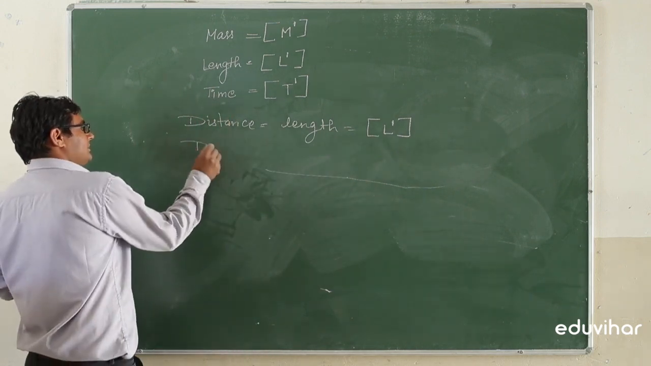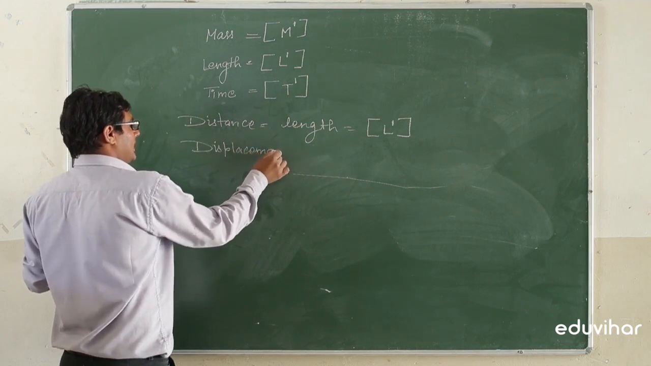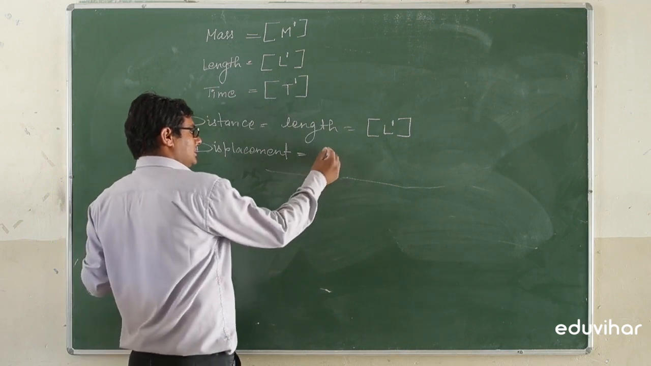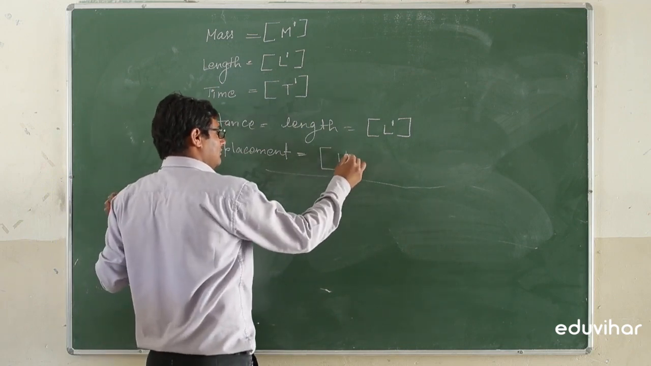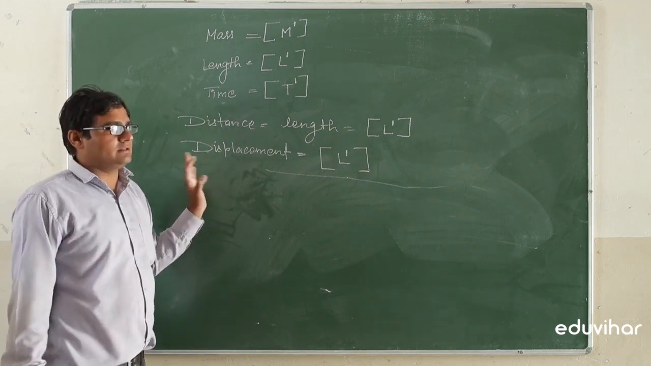In the same way, displacement is also the path, that is the length, the shortest path. So it has the dimensions L1, because that is also equal to length.